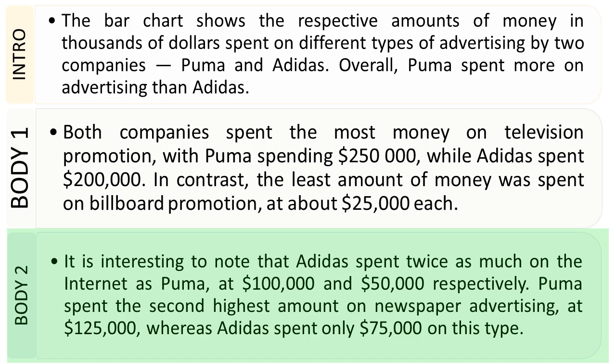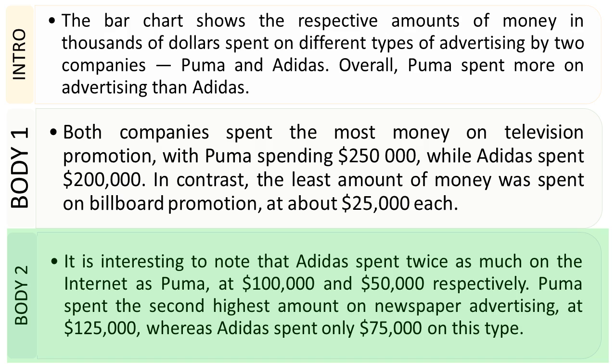Also, there's a nice phrase which you can note for yourself and use: it's interesting to note that. You can write it at the beginning of the sentence to highlight the point.